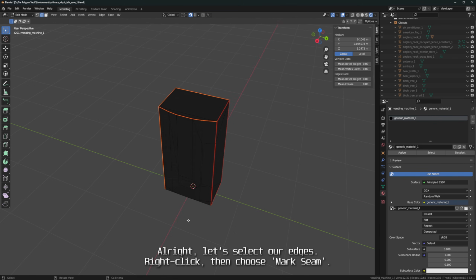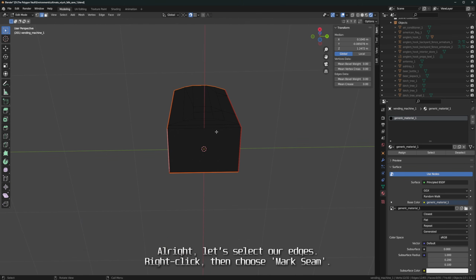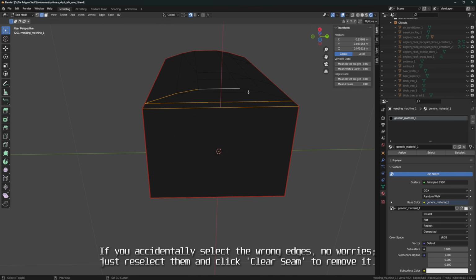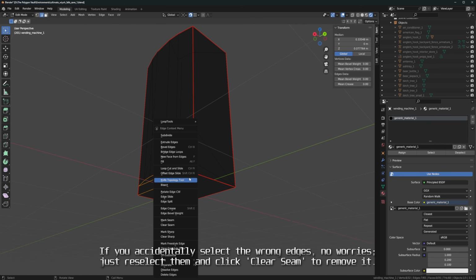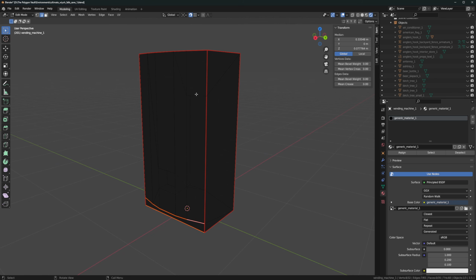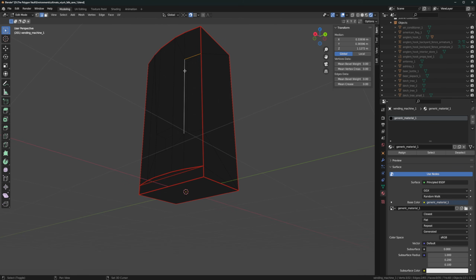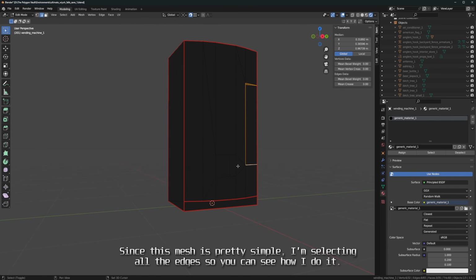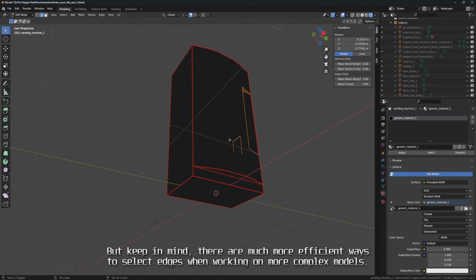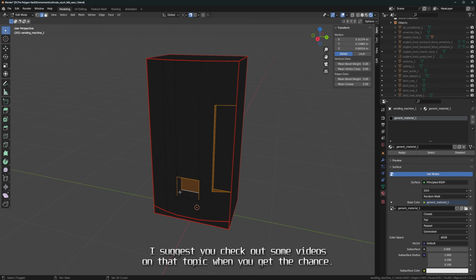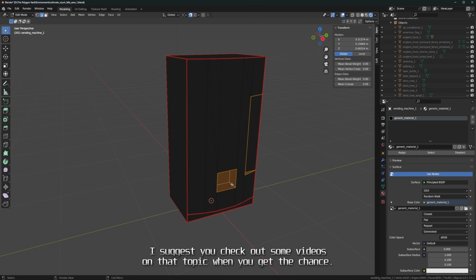Alright, let's select our edges. Right-click, then choose Mark Seam. If you accidentally select the wrong edges, no worries. Just reselect them and click Clear Seam to remove it. Since this mesh is pretty simple, I'm selecting all the edges so you can see how I do it. But keep in mind, there are much more efficient ways to select edges when working on more complex models. I suggest you check out some videos on that topic when you get the chance.